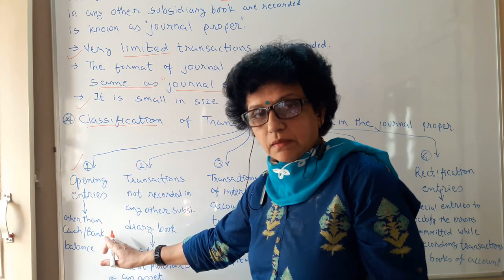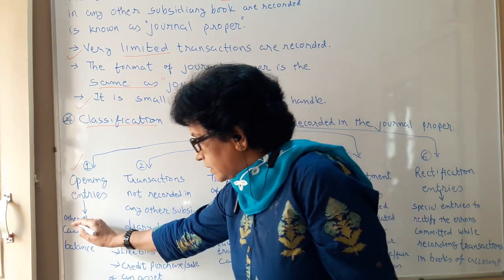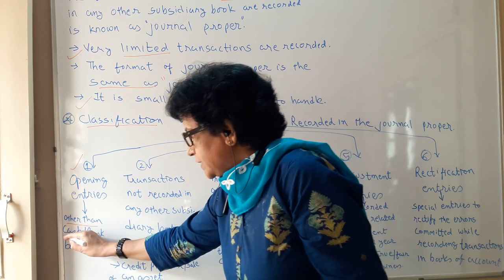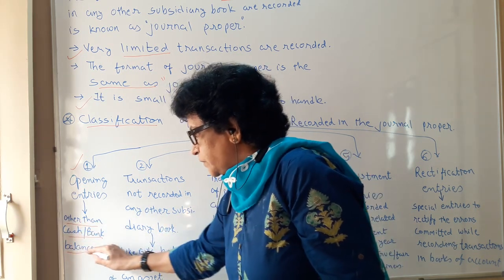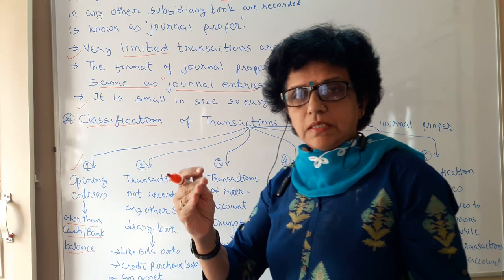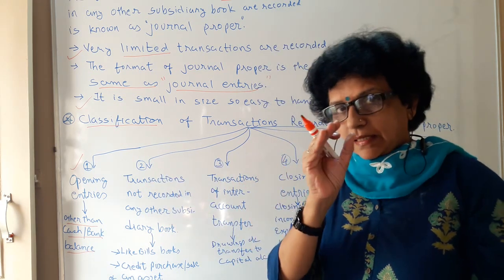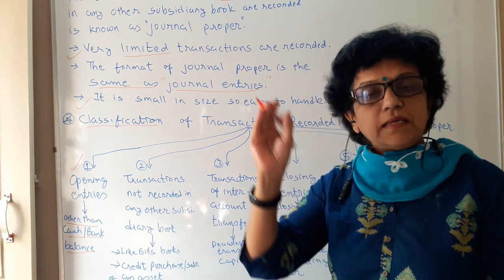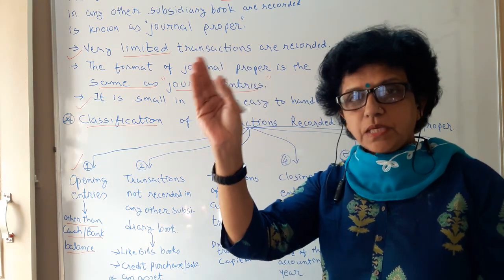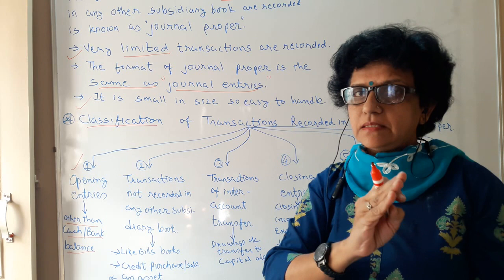But keep one thing in your mind: other than cash and bank balance, you have the cash brought in by the owner, but that cash portion we will be writing in the cash book, because the cash book is concerned with cash transactions.